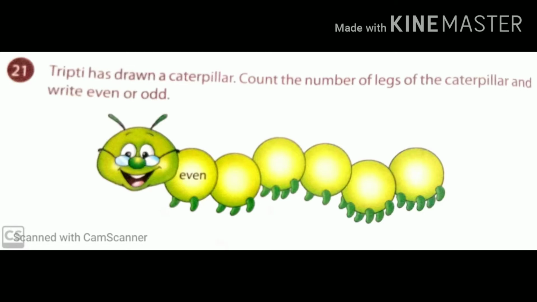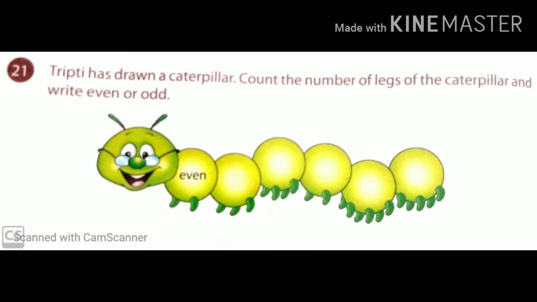Exercise 3. Tripti has drawn a caterpillar. Count the number of legs of the caterpillar and write whether it is an even or odd number. It is very interesting. For example, see the first one. There are 2 legs in the first portion of the caterpillar. We know that 2 is an even number, so in the circle we write even, E-V-E-N.